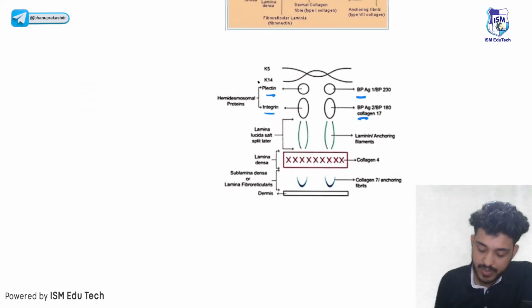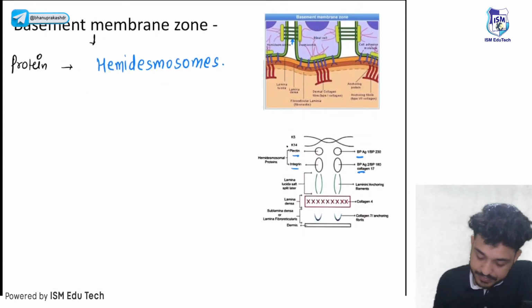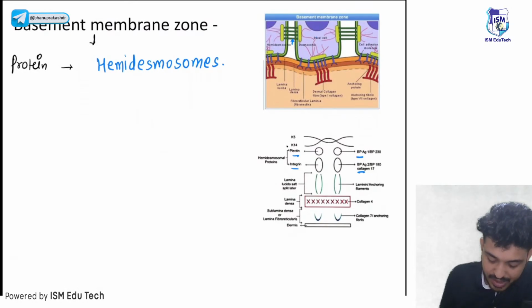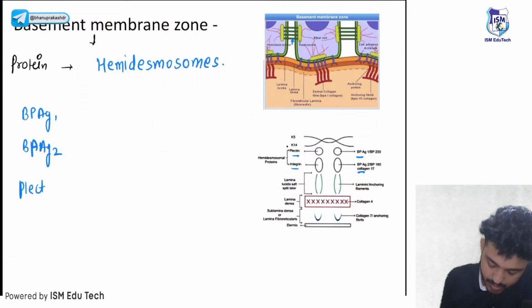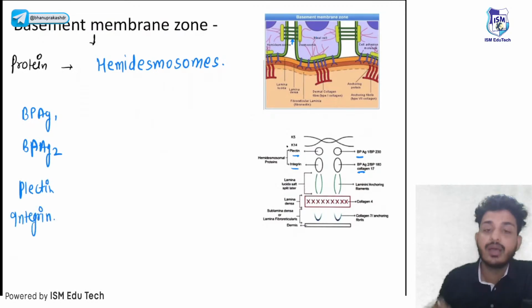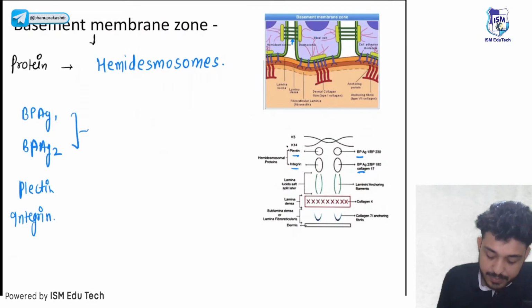So hemidesmosomal proteins are your BPAG1, BPAG2, your plectin, your integrin. These are the hemidesmosomal proteins. If there is a mutation of BPAG1 or BPAG2, there will be a disease that is known as bullous pemphigoid.